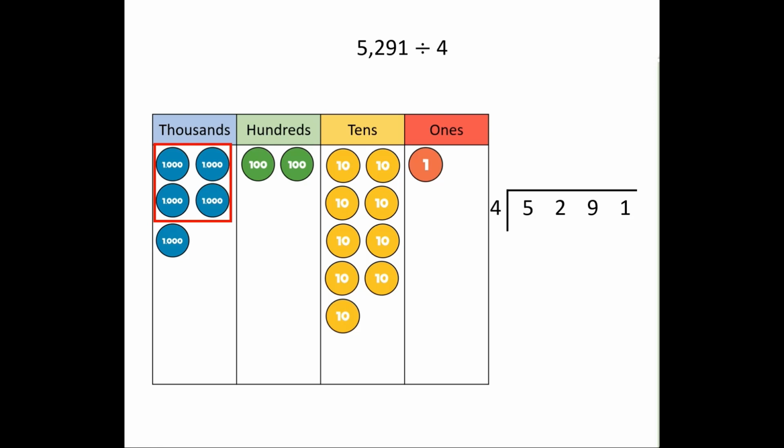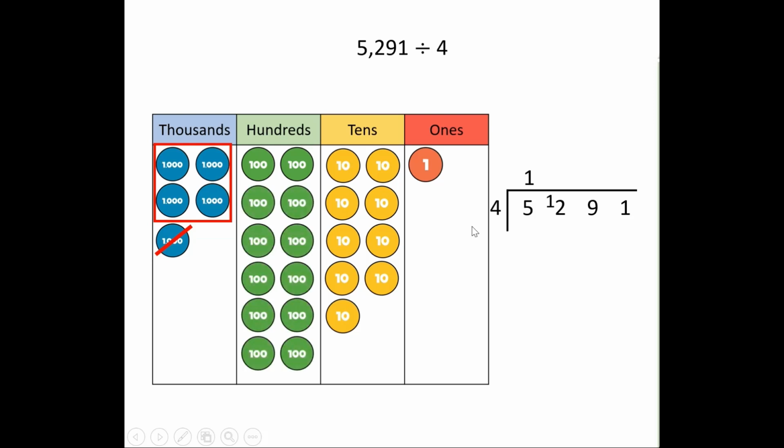So again, just like we would ask ourselves, how many groups of 4? So we can see here, can't we? If we focus mainly on our bus stop method, how many groups of 4 go into 5? Well, you know the closest you can get is 1 because 1 times 4 is 4. You wanted to get to 5, so therefore this then becomes 12 because we had 1 left over, so we moved it over to here.